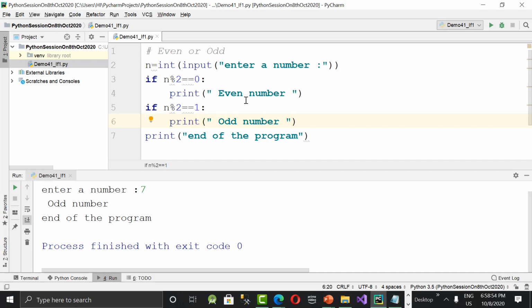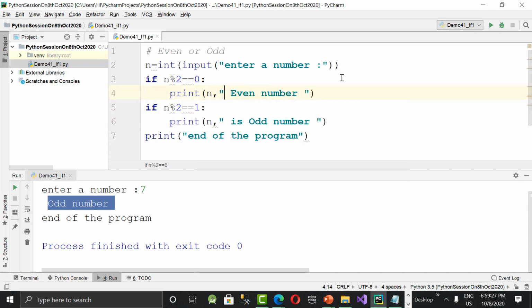Yesterday I told you. Can anyone tell me? So we have to say n. Here itself, I want to print. See what I'm saying right now. 7 means odd number. I have to say 7 is odd number. The message should be changed. So what is the print statement I need to change? Before the double quotes, n comma, and inside this I'm giving is odd number. Here also I'm writing this n comma is even number.